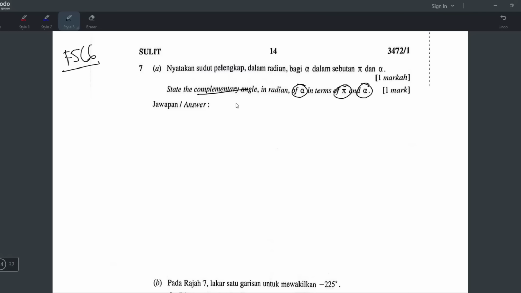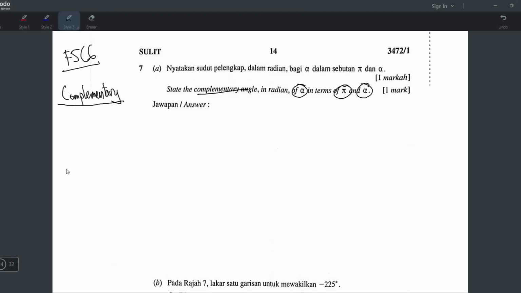Okay, but I pernah ajar in my videos, right? But in maths. Yeah, this one is in maths. You have to know something. For Addmaths they like to mix the Form 4 and Form 5 punya maths dalam Addmaths one. That's how it's always been. So I'll explain to you what is complementary angles. This one memang I pernah ajar, but in my maths video. So maths students also need to know this.